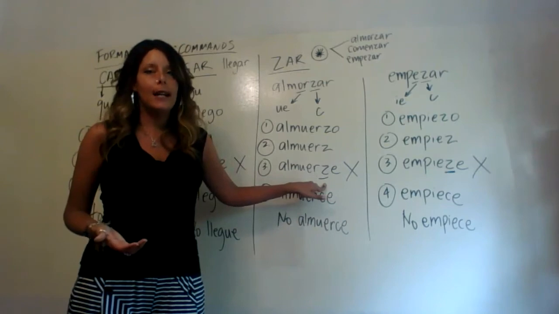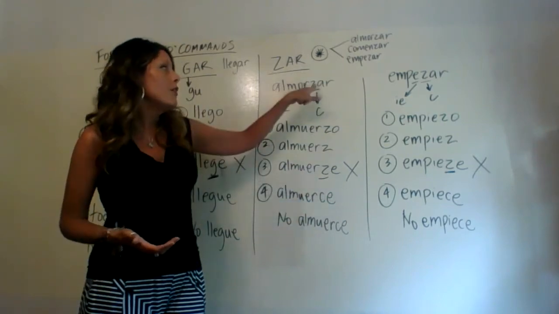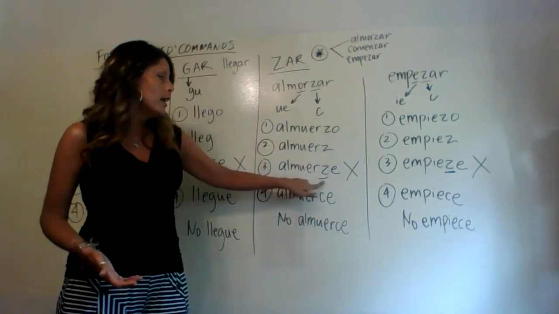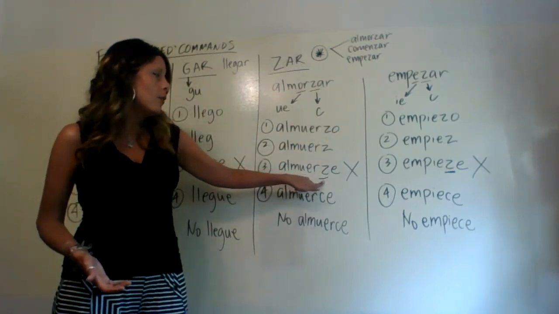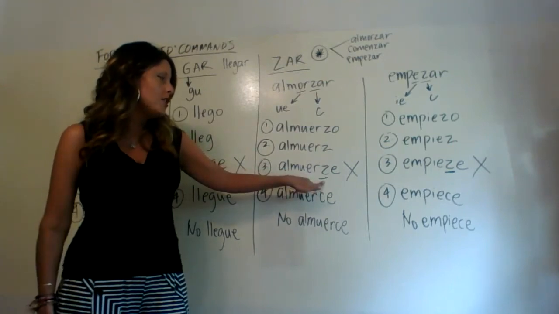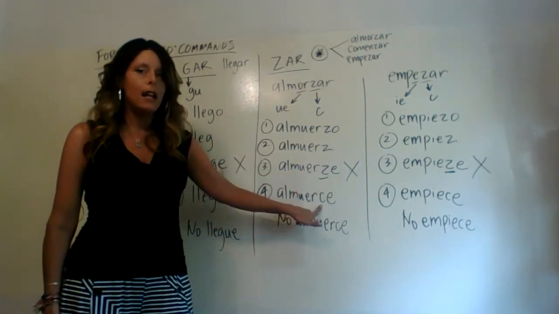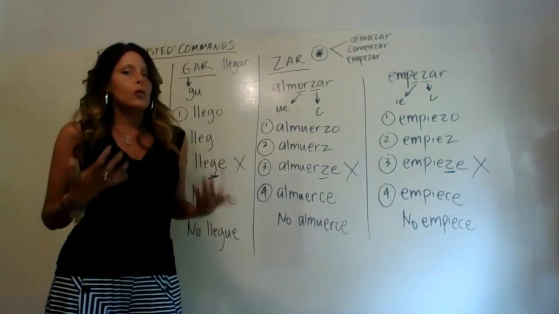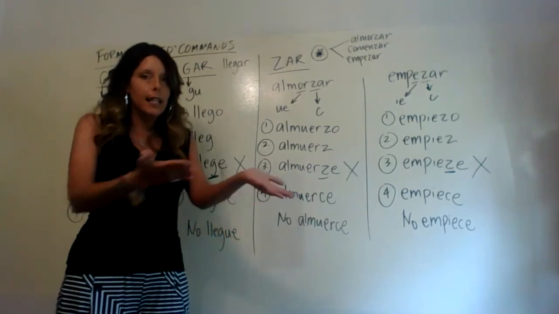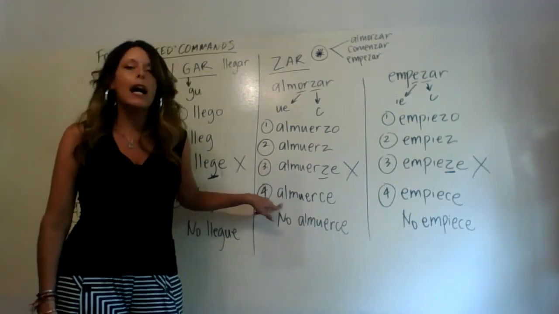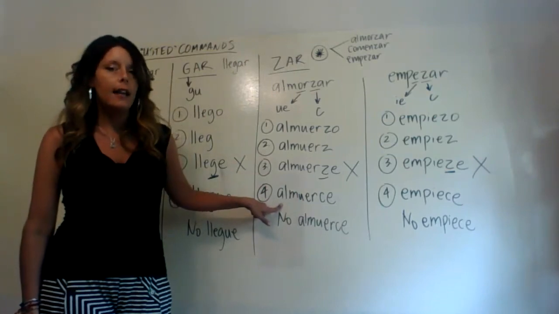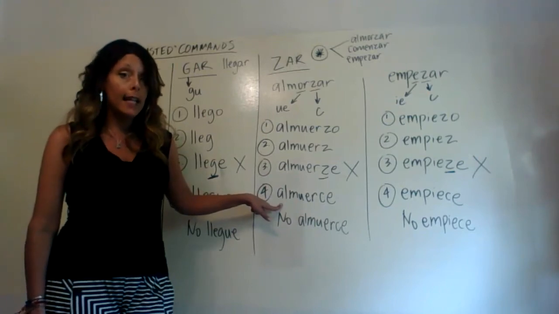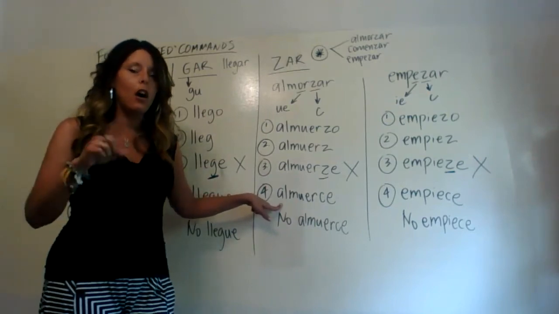Because now is the time that we have to account for the ZAR thing that happens and that Z changing to a C. So we're not done because this isn't a word. In order for us to be done, we have to change that Z to a C, like I have done right here. So our affirmative formal usted command for eat lunch is almuerce. Almuerce, and it's spelled A-L-M-U-E, accounting for the stem change, R-C-E.